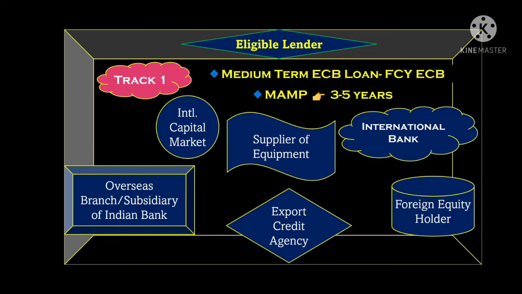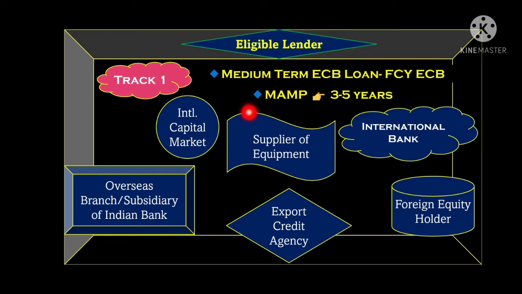Now let's move forward. Now we will talk about who the eligible lenders are under track 1, track 2 and track 3. So track 1 is basically a mid-term loan, which is in foreign currency.